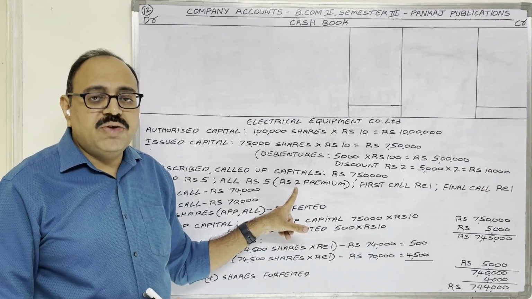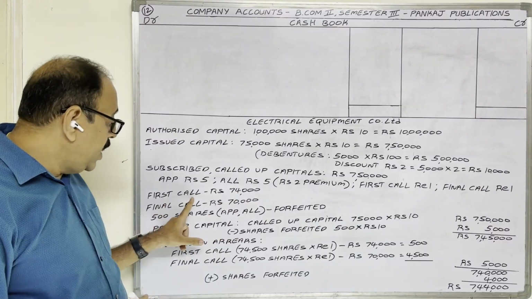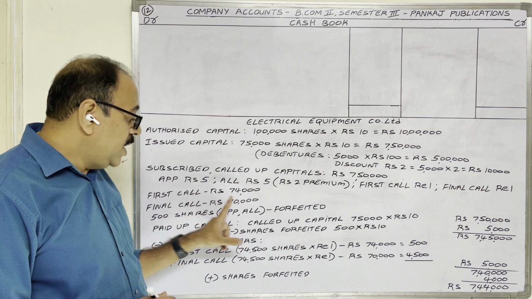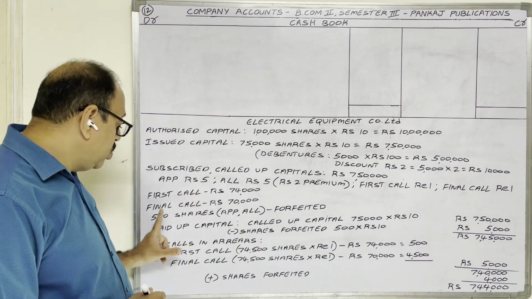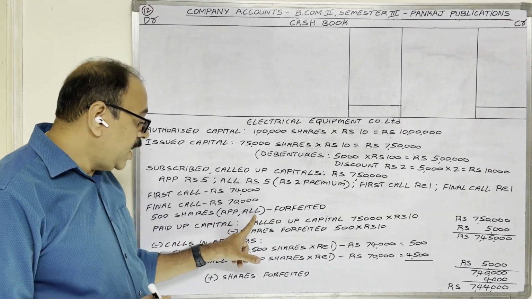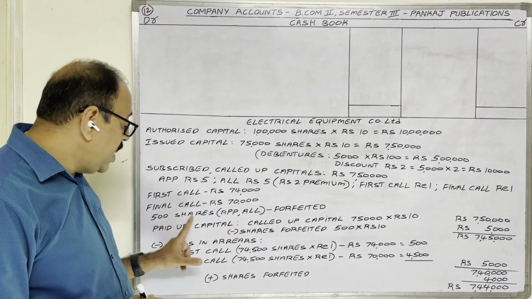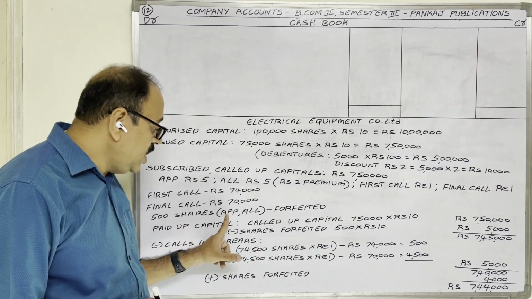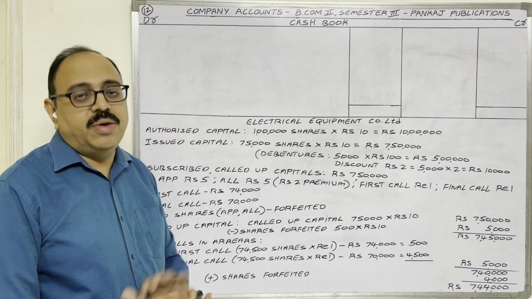And the question is giving that the company collected 74,000 rupees through the first call and 70,000 rupees through the final call. The company received application money and allotment money on 500 shares, so on those 500 shares first call money and final call money did not come.